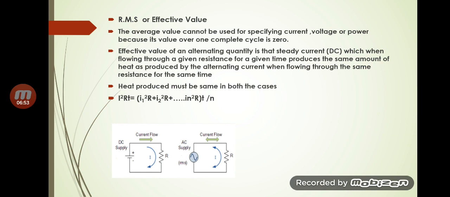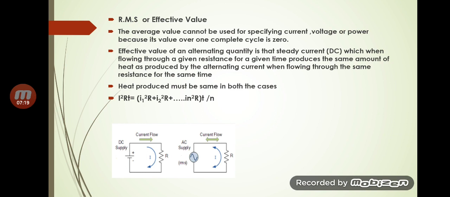So we are splitting it into N terms. That is, at first instant let the current be I1, second instant I2, likewise up to nth instant let it be In. So what is the heat then? I1 square R plus I2 square R plus etc. up to In square R, all into T by N. So that will be the heat produced by the second circuit.